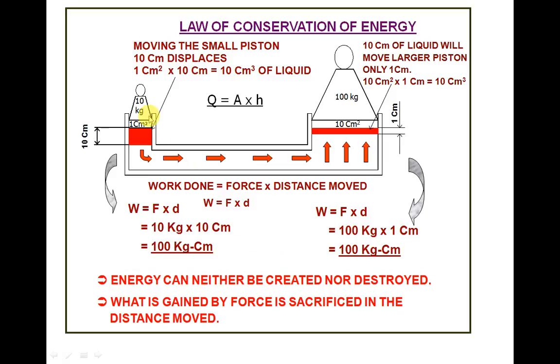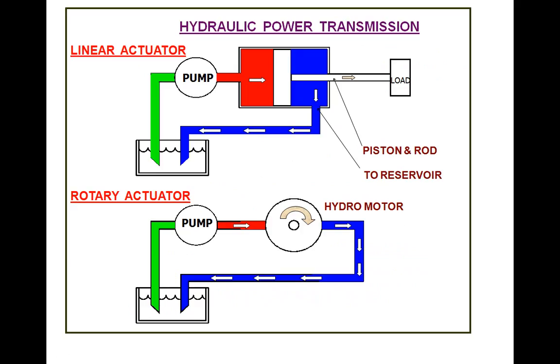Because of 10 kg mass, if it is moved by 10 centimeters, the 100 kg over the 10 centimeter square area will be moved by 1 centimeter. So what is gained in the mass is sacrificed in the distance moved. You can see 10 kg 10 centimeters, 100 kg 1 centimeter. Hence the law of conservation of energy is applied here.